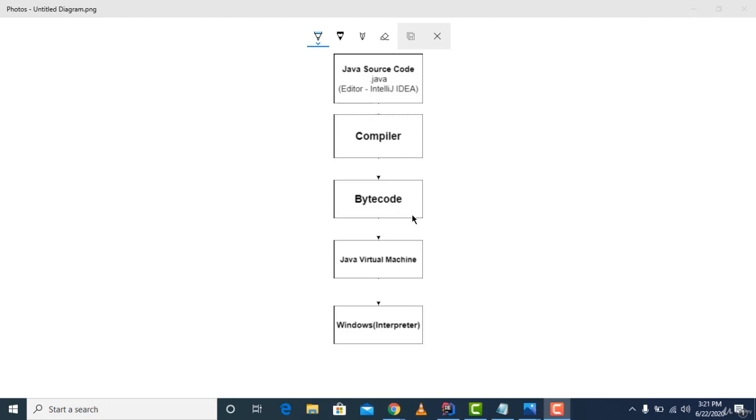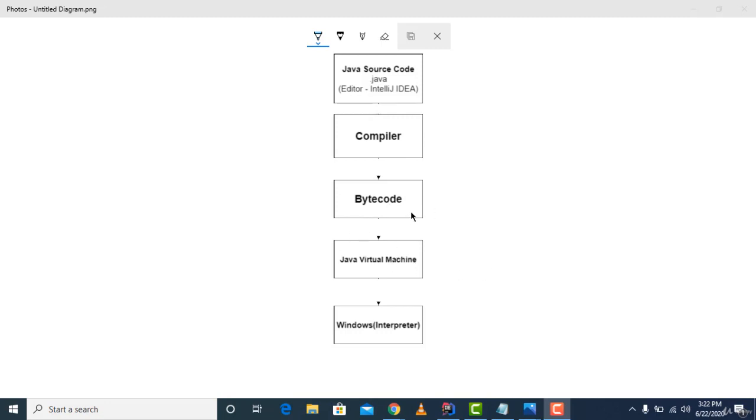After that, we have another internal program called the Java Virtual Machine. It will be installed on your computer. When you install IntelliJ IDE, all this comes as a pack: the Java Virtual Machine and also the Java Development Kit. The bytecode is sent to the Java Virtual Machine, and the JVM will read that bytecode, because bytecode is a machine language that only the Java Virtual Machine can read.